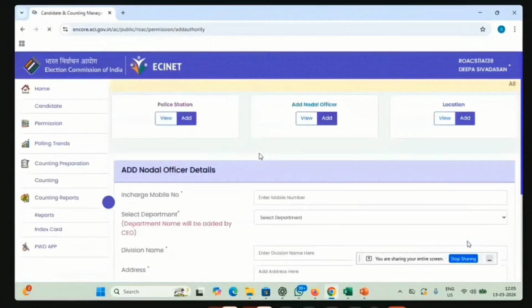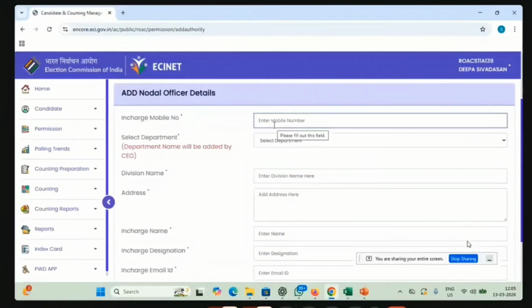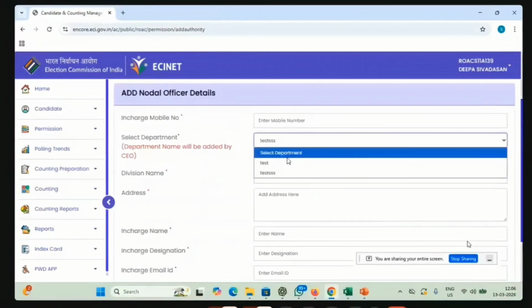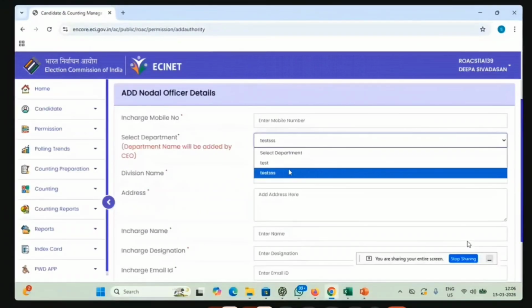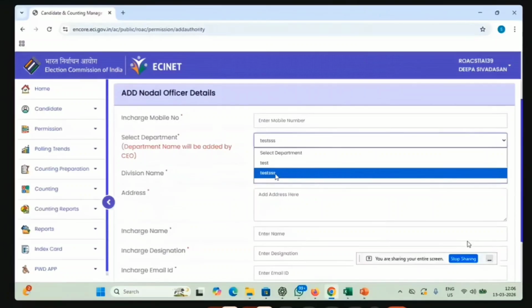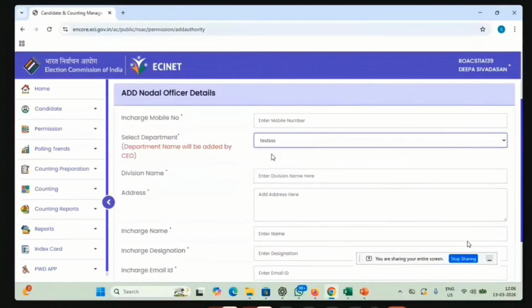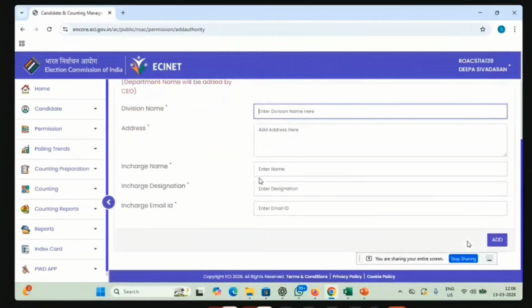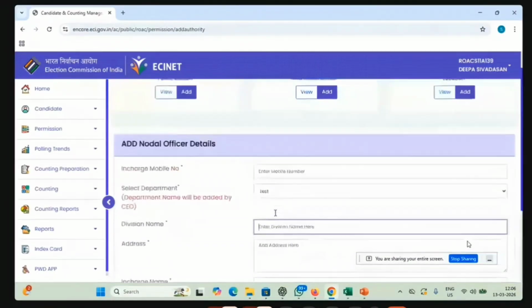So next is adding the nodal officer details. So the RO has to add the nodal officer. Here it is very important to give the mobile number, department, and division name. Department name will be added by the CEO office. We will be adding the master data, we will be adding the police department, and it will be visible in the drop down here. You will see police, or if MVD is required, we will be adding Motor Vehicle Department, etc. That will be decided by the CEO office. Currently there is only the police department. So we will be adding the police and it will be in the drop down here, and you can select the police department, division name, address, in-charge name, designation, and mail ID.